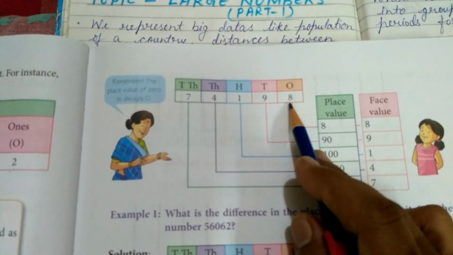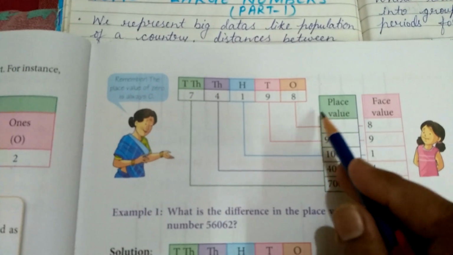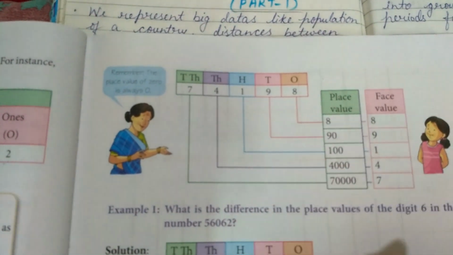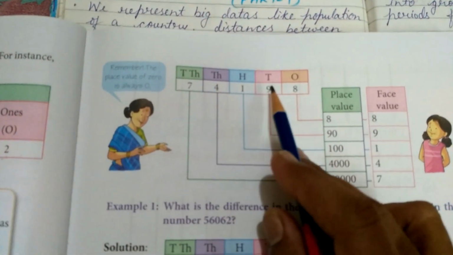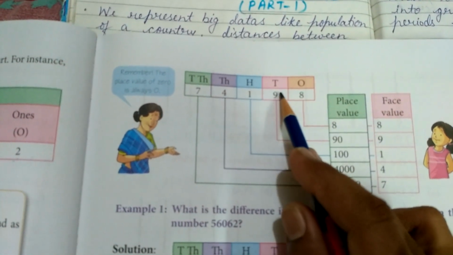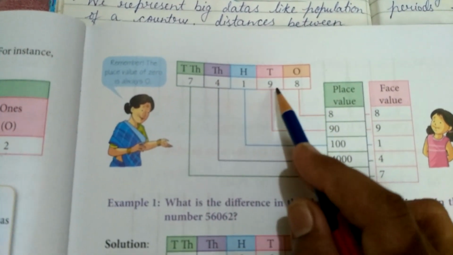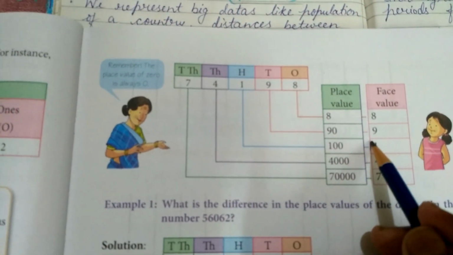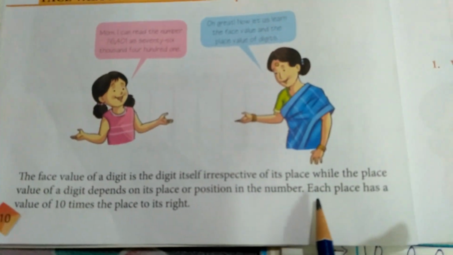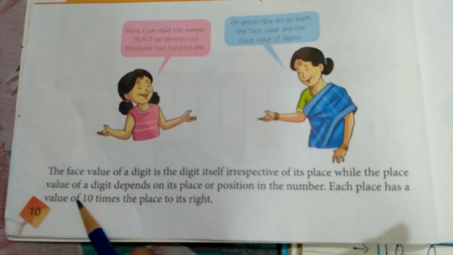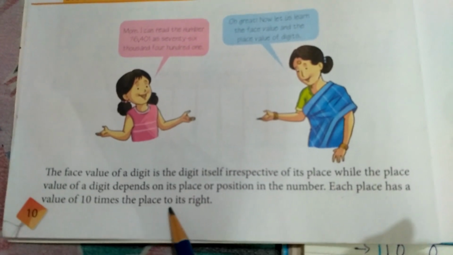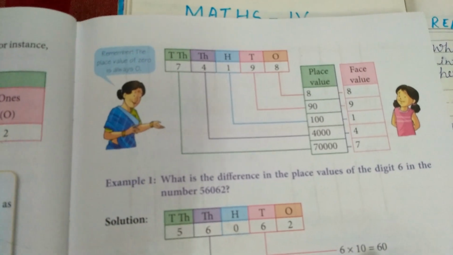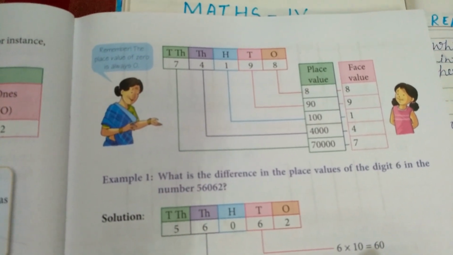For example, 8 is at the ones place, so its place value is 8, and face value is 8 also. Now come to the tens digit. At the tens digit we are seeing the digit is 9, but its place value is 90, and face value is 9. As we have studied, each place has a value 10 times the place to its right.